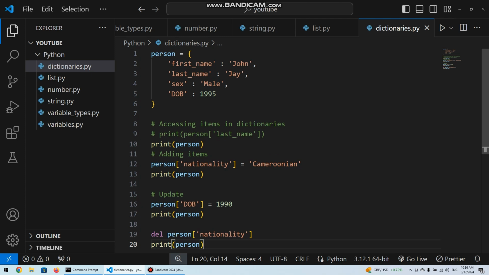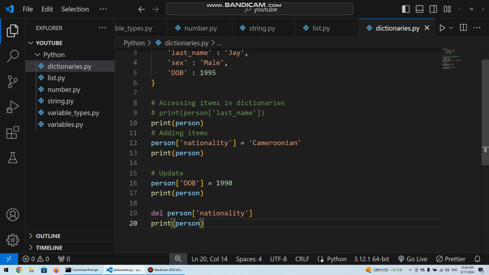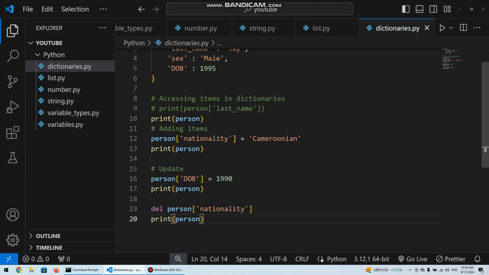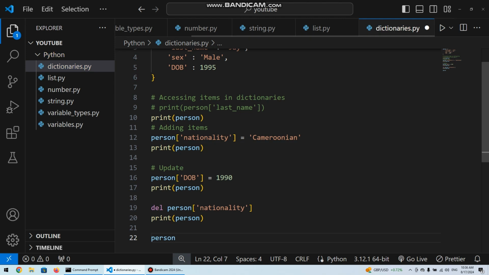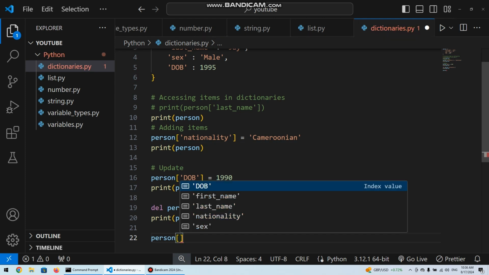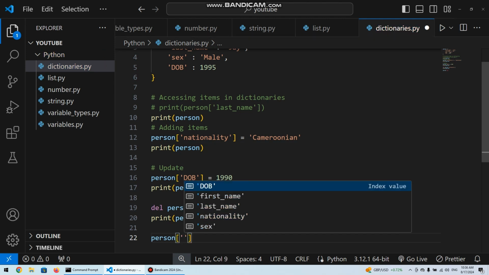So if you have to create it dynamically, all you have to do is just set new items like person, and if there was a situation you want to add a new key and its value, you just add it like this. And in that situation you might need to provide a key that you don't have beforehand.